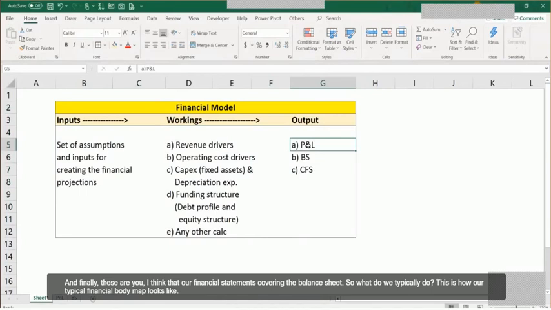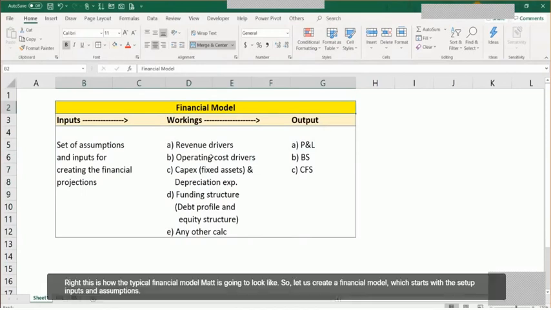So what do we typically do? This is how a typical financial model map looks like, right? This is how the typical financial model map is going to look like. So let us create a financial model which starts with the set of inputs and assumptions.